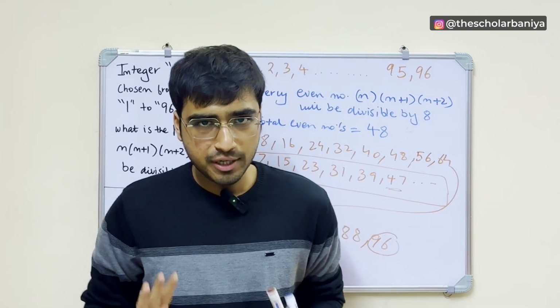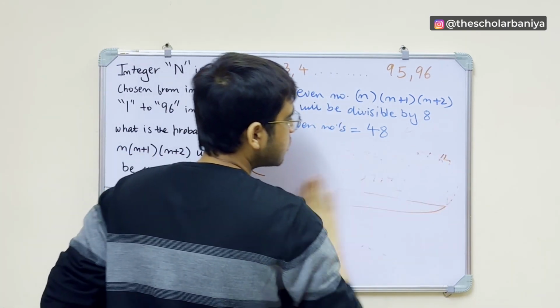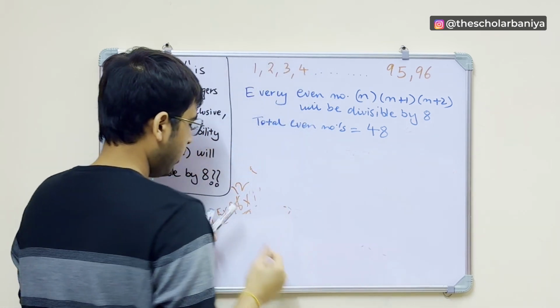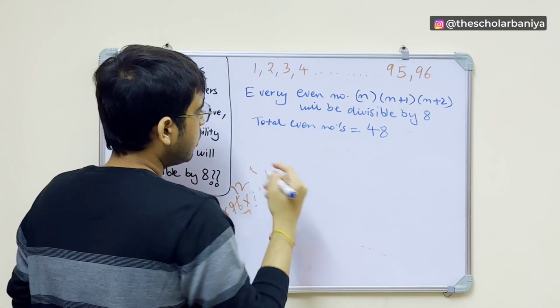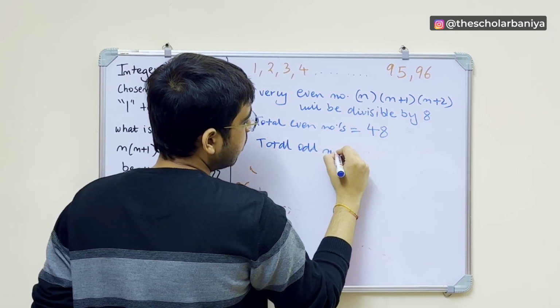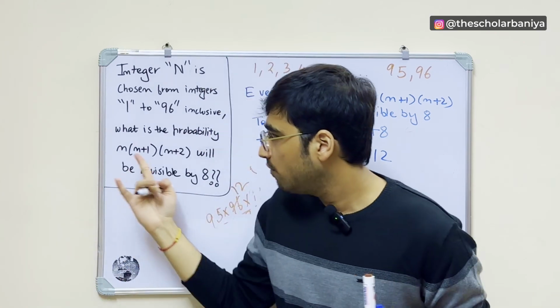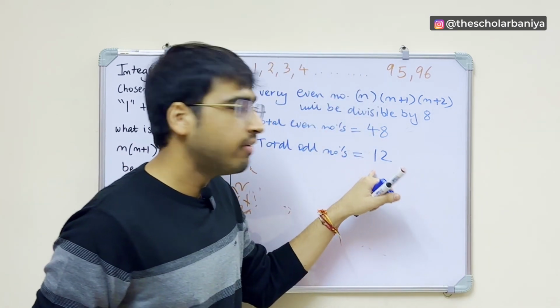I hope this makes pretty good sense, right? Okay. So total odd numbers for which this is divisible will be 12.